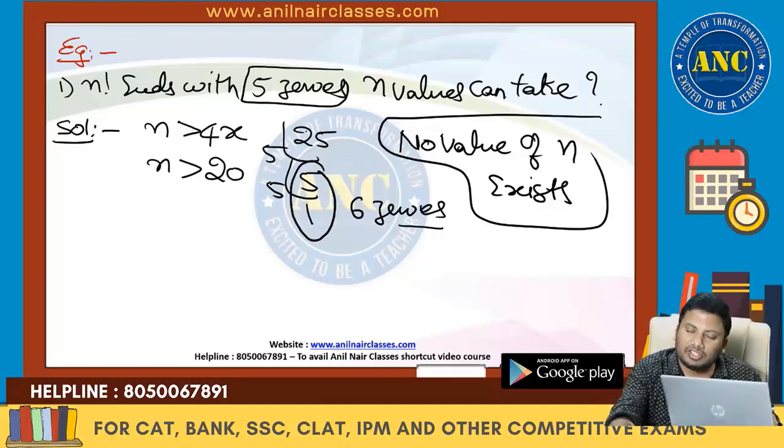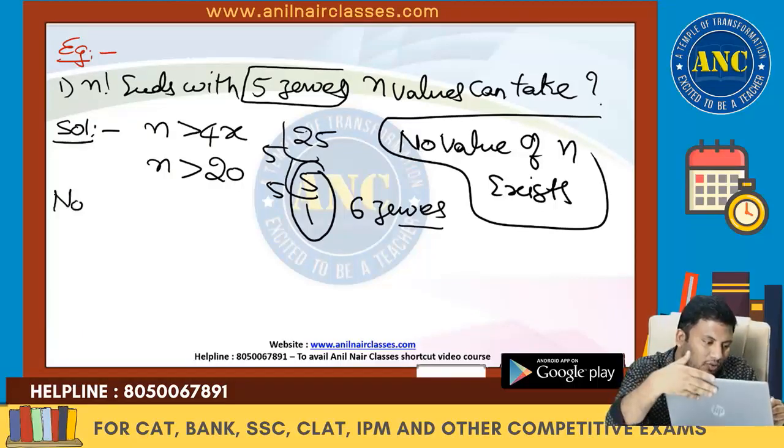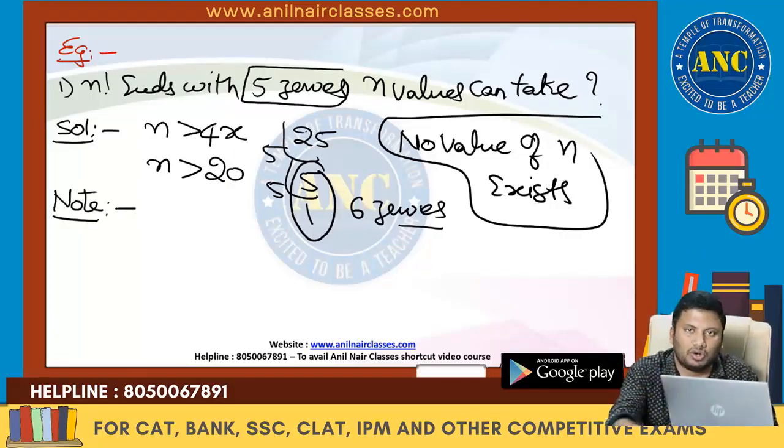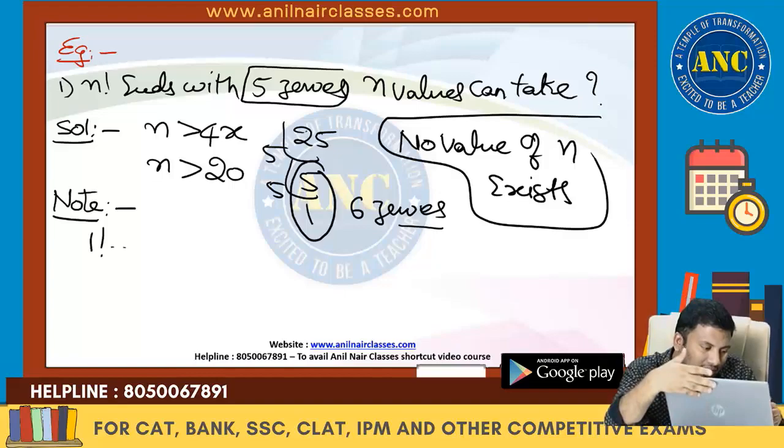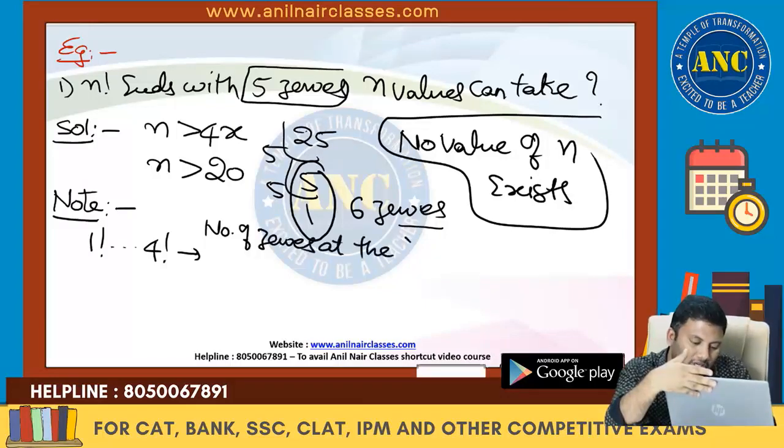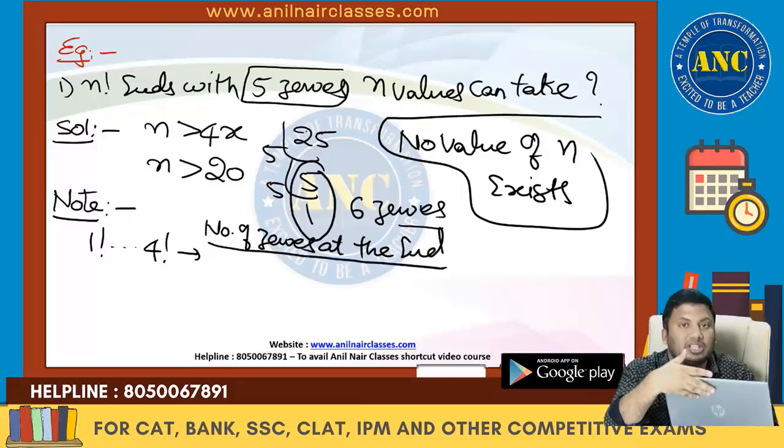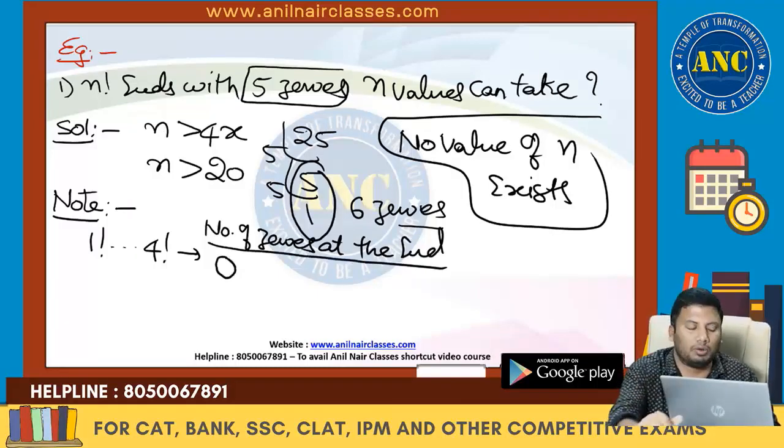N factorial ends with 5 zeros, n is greater than 4x, so n is greater than 20. The power of 5 will give you the number of zeros at the end for factorial based problems. So if you observe 4 into 6. Now one important note: based upon this note, you can solve from 1 factorial till 4 factorial. The number of zeros at the end is nothing but the highest power of 5. From 1 to 4, there are no powers of 5.